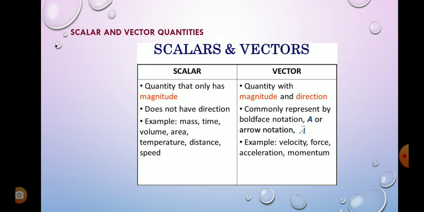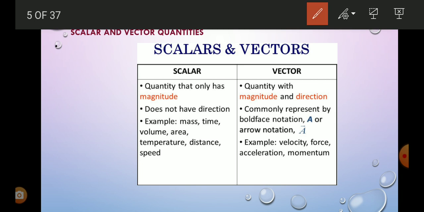Now we can write the difference. What is a scalar quantity and what is a vector quantity? What is the difference between scalars and vectors? The first difference: a scalar quantity has only magnitude, but a vector quantity has direction and also magnitude.